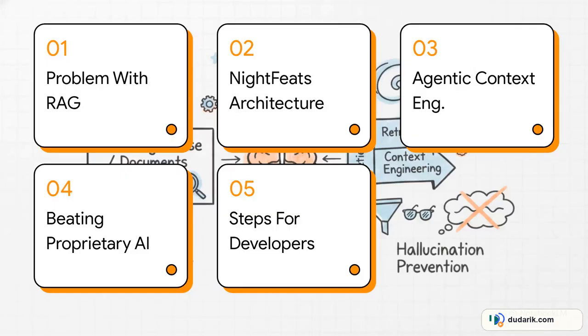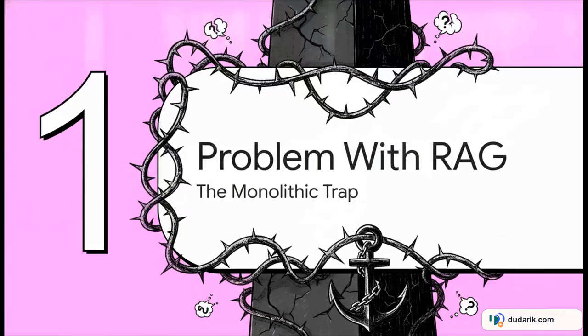Okay, let's dive into this. We're going to cover 5 things today: the problem with standard RAG, the NightFeats architecture, Agentic Context Engineering explained, beating proprietary AI models, and finally, 3 steps for developers. Starting with Section 1, the problem with standard RAG, the monolithic trap.